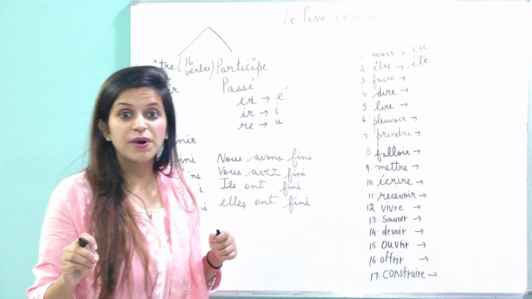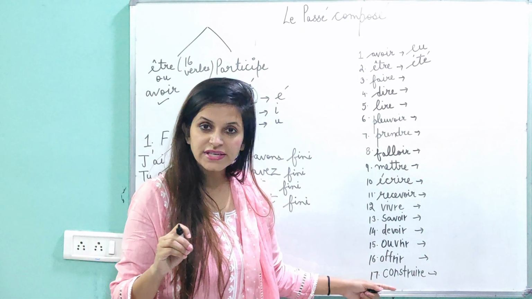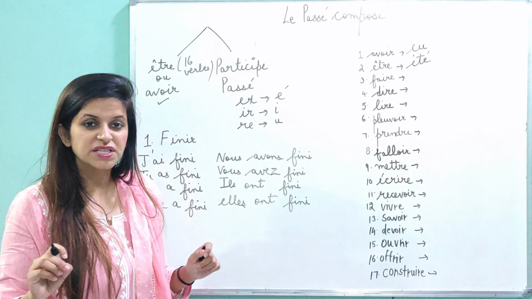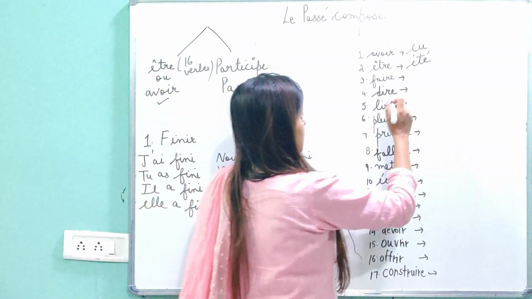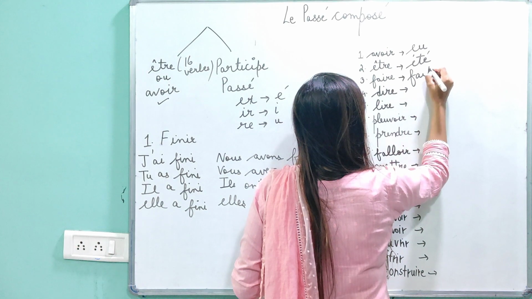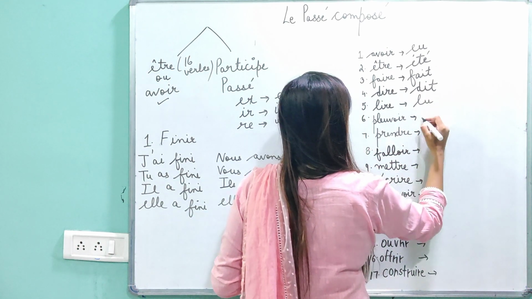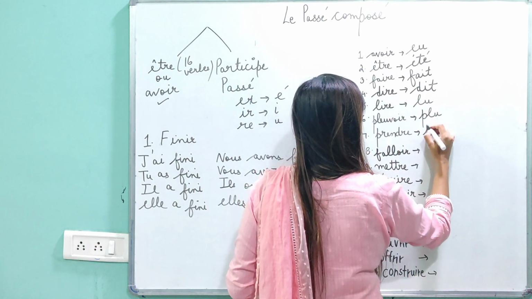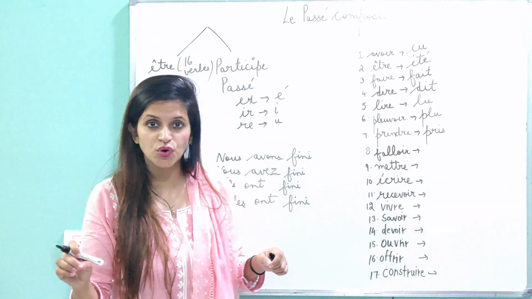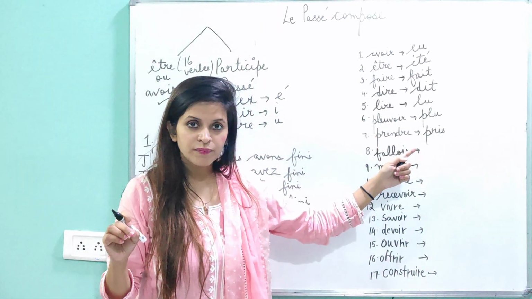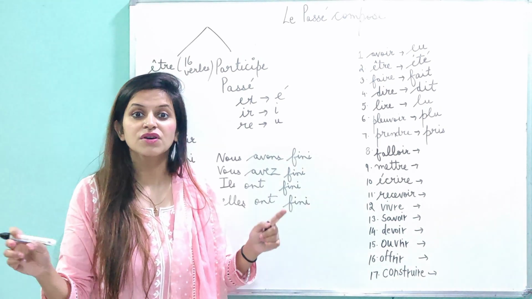If you know the past participle, very nice. Do one thing, note down all these verbs and write down the past participle. Pause this video, come back again and then check all your past participles. Faire, fait, dire, dit, lire, lu, pleuvoir, plu, prendre, pris. I have not covered here apprendre and comprendre. So prendre, pris, apprendre, appris, comprendre, compris.